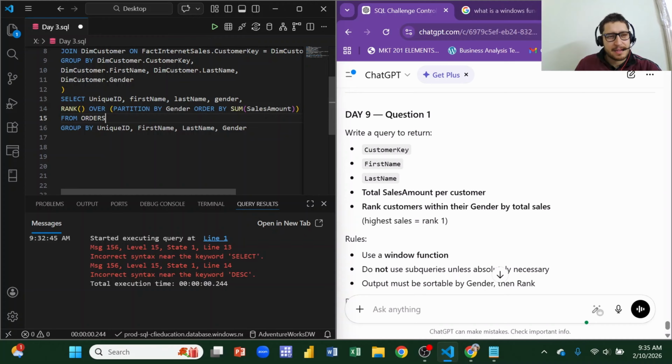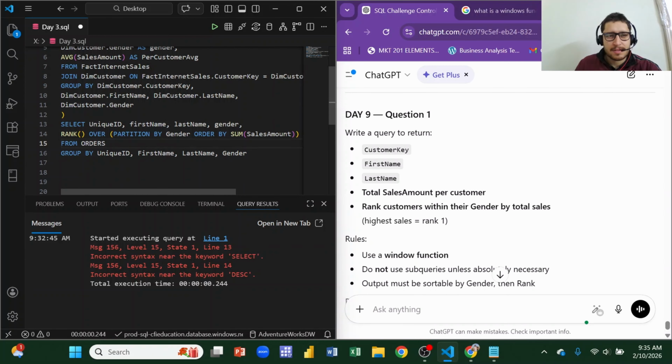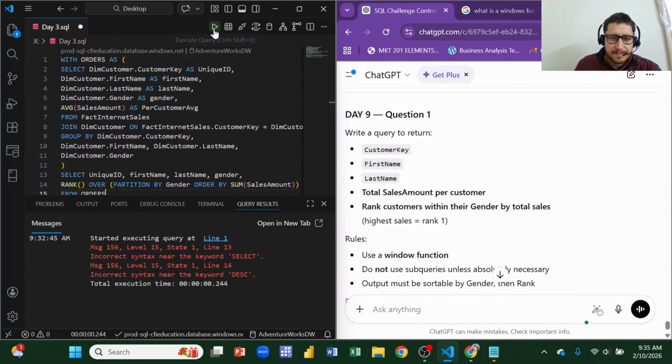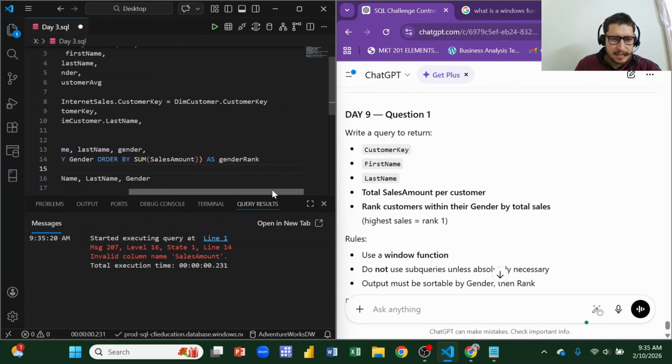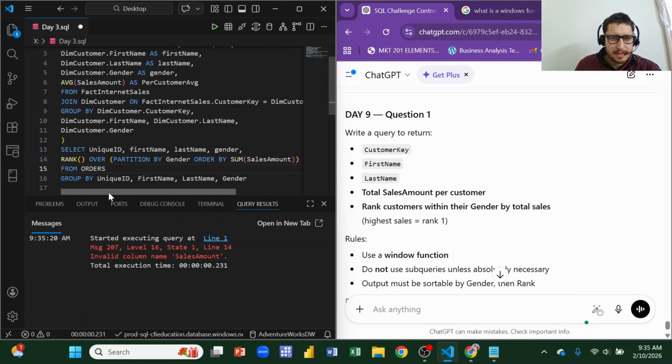So we removed these extra commas which were present here. Let's run the query right in front of you. There is still a problem with line 14: invalid sales amount.